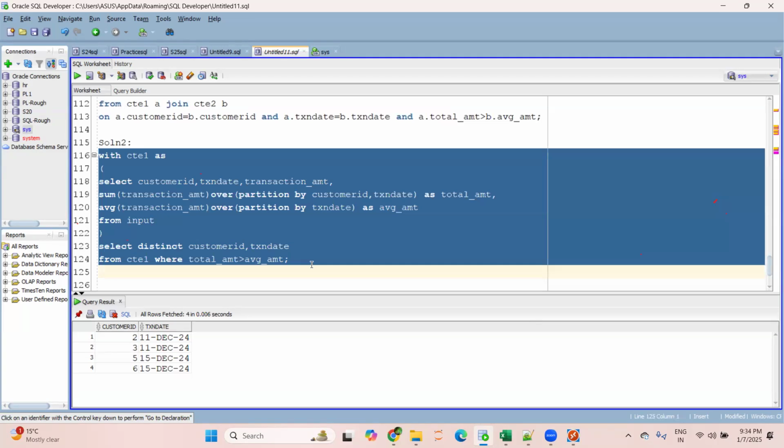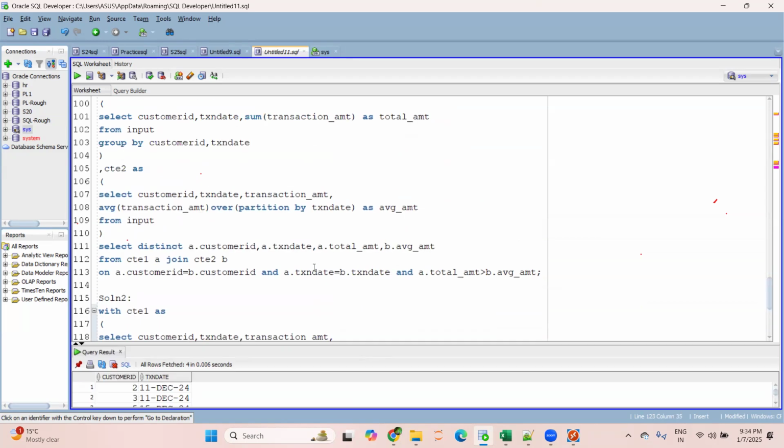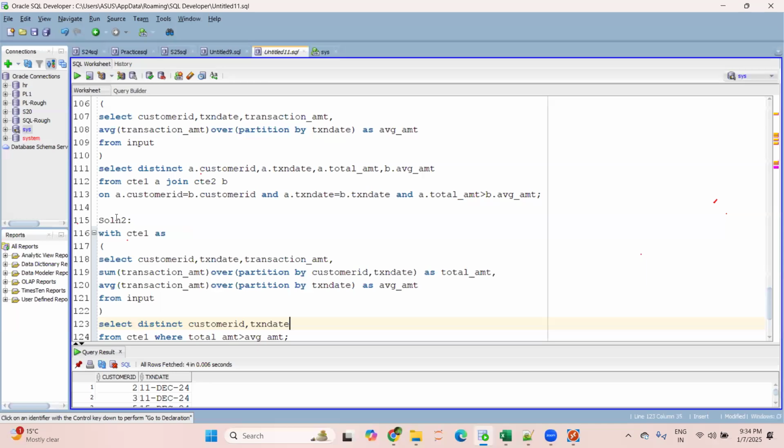Now, whenever you're solving any question, don't be under the impression that you have to reach another solution anyhow. When I wrote solution 1, I was thinking, I have used 2 CTEs, so I'm giving an additional burden to the SQL engine, and in return it will impact the performance. So I thought about how to merge these 2 CTEs into a single CTE. In solution 2, that's what I have done.